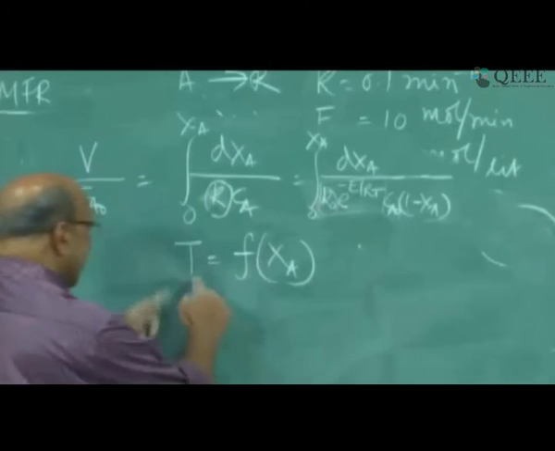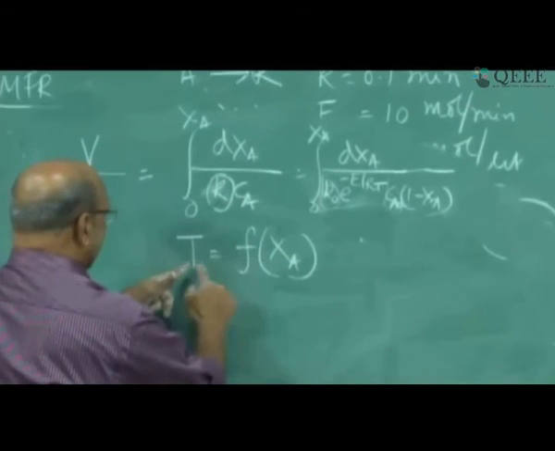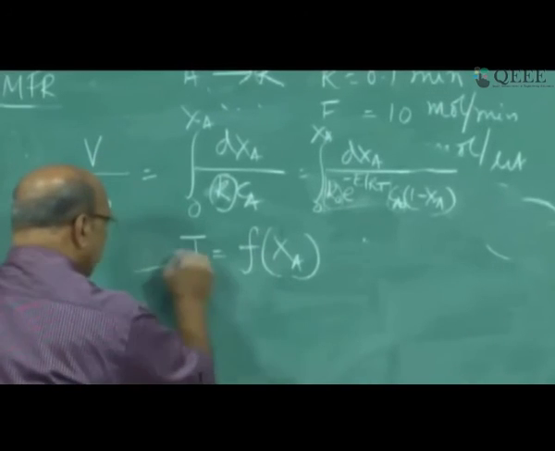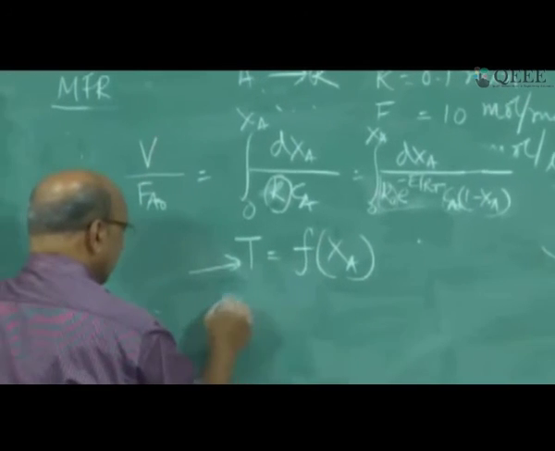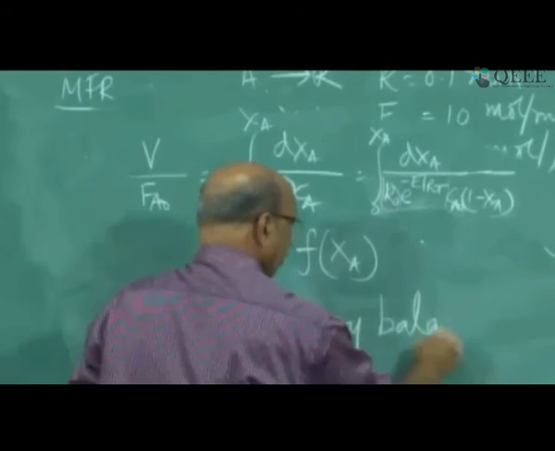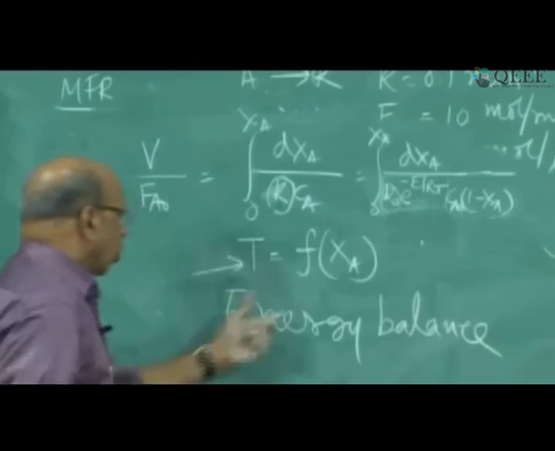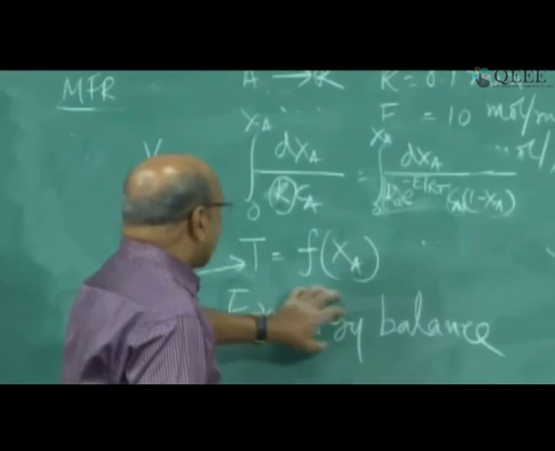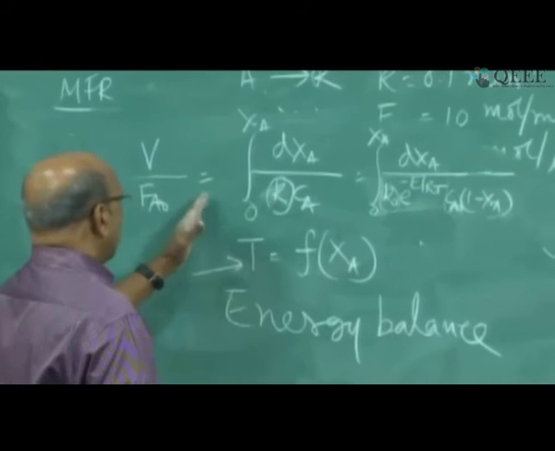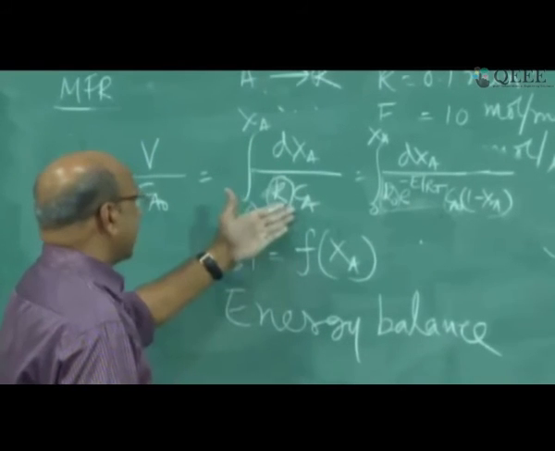So that is why you need information connecting temperature with conversion. This information you get from the energy balance. For isothermal, this is not required because k is constant, which I can take out. It won't come into the integration.